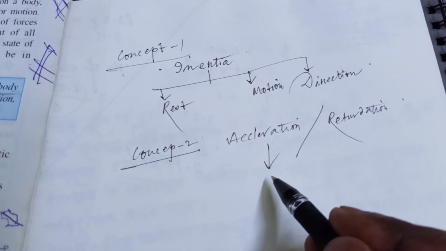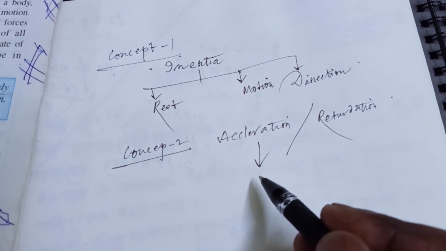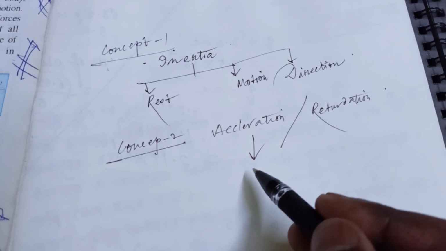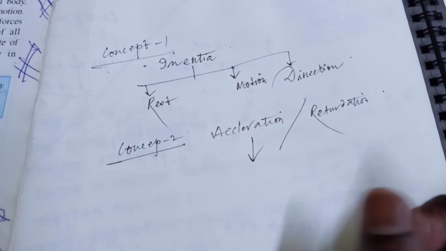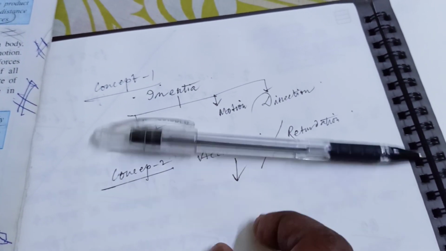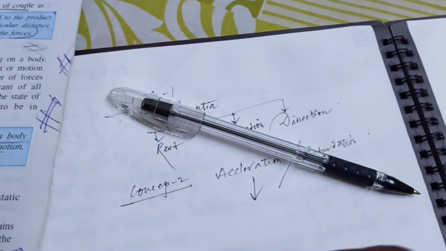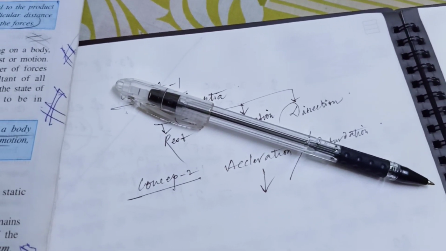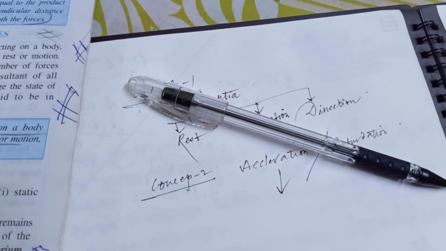So acceleration due to gravity acts on that body; the gravity force acts on the pen, and it is accelerated. But if we give a force to the pen and the pen suddenly stops, or stops after covering some distance, this is called retardation, that is, the velocity decreases.